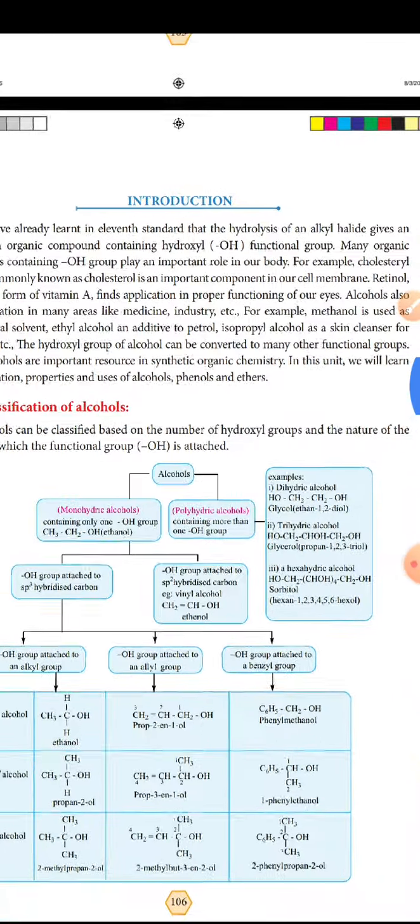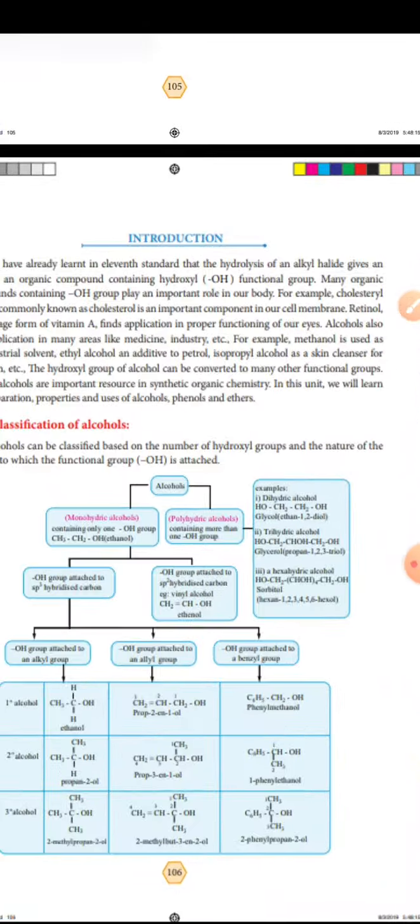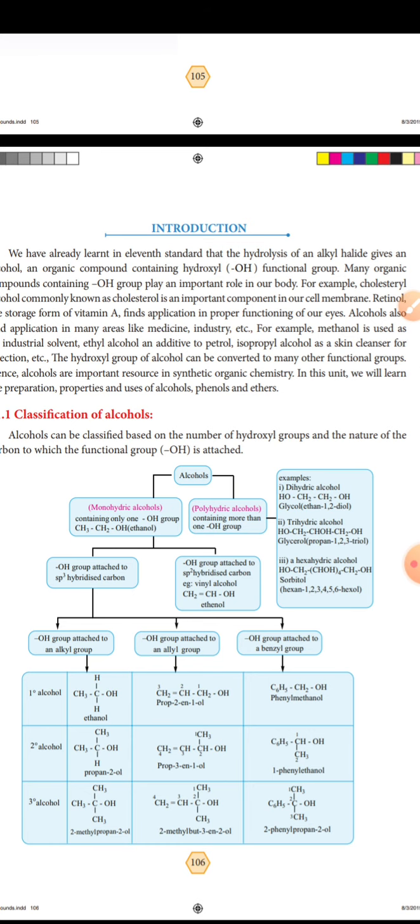So in the hydroxy lesson, the classification of alcohol is very important. Take down this one. Keep it in mind, especially primary, secondary and tertiary alcohol.